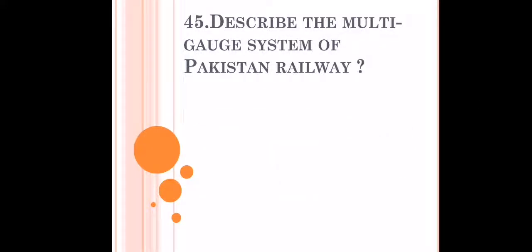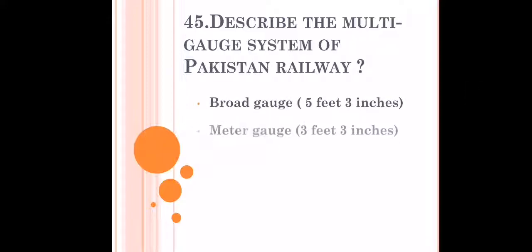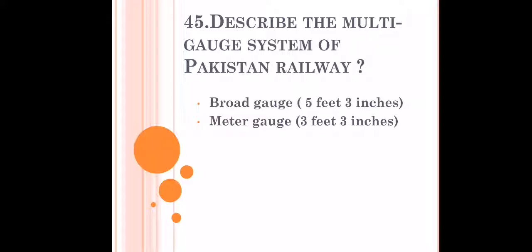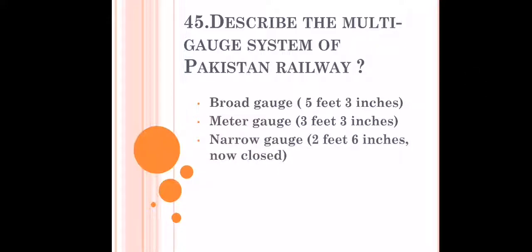Describe the multi-gauge system of Pakistan Railway. That is broad gauge, about 5 feet 3 inches. Then there comes meter gauge, about 3 feet 3 inches. Then there comes narrow gauge, about 2 feet 6 inches. That is not functional now, it's closed now.